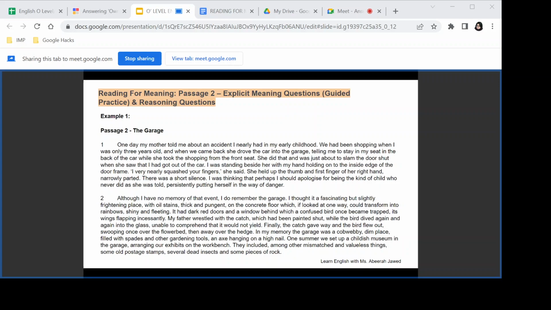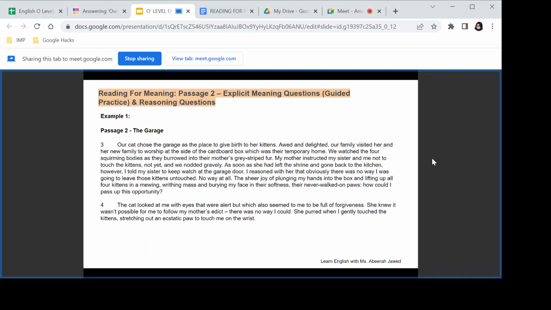According to the mark scheme, it says she was only 3 years old. "Only" is optional, it's in brackets. Another option that's given as an answer is it happened in her early childhood. So even 3 years old is fine, early childhood is fine, or even if you just write she was young, it will be okay. All right, clear? Let's move on to the next question.